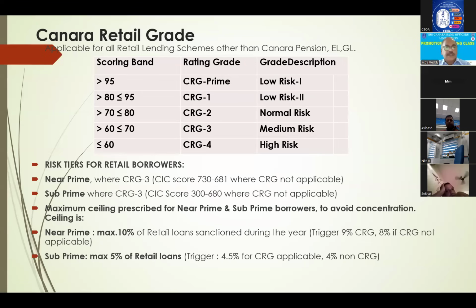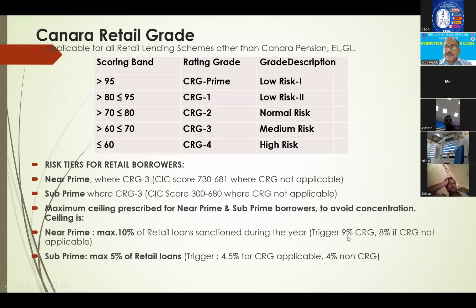Accordingly, where the CAC score is 730 to 681, in case of CRG3 people, it is near prime, and in case of CRG3 if the CAC score is 300 to 680, it is subprime. So near prime and subprime mean they are not that low risk people. So you should be cautious. That is why restrictions are there. The maximum ceiling prescribed for them, as I told you, is a maximum of 10% of retail loans sanctioned.